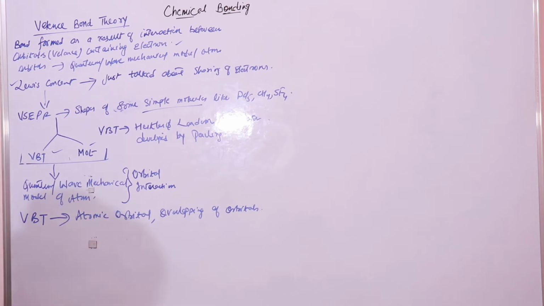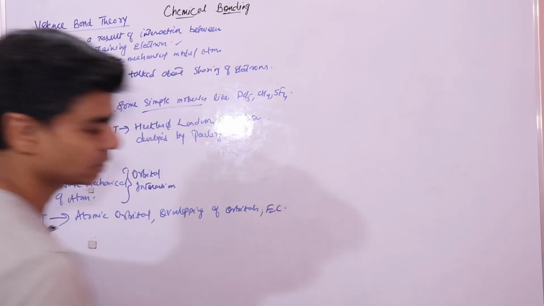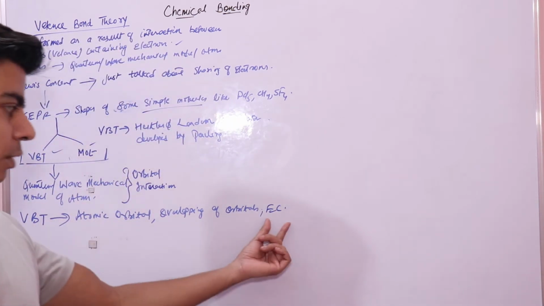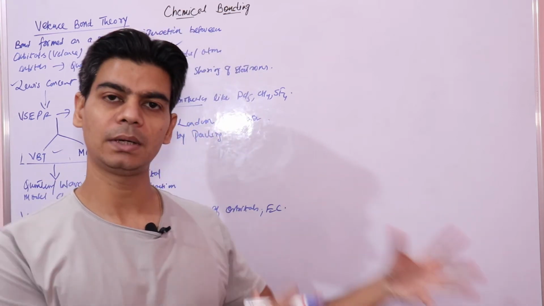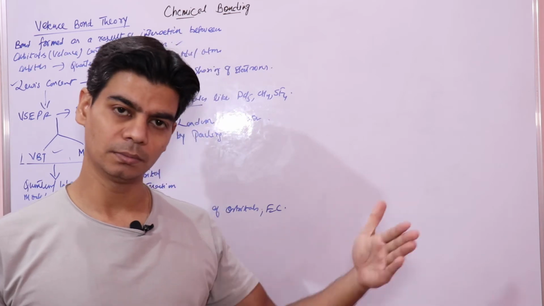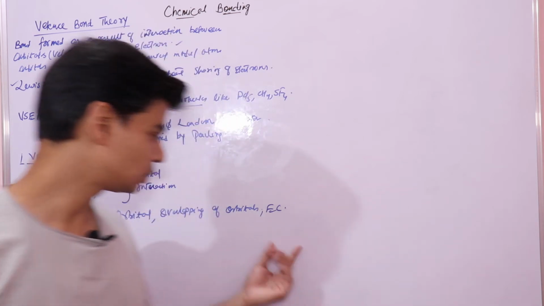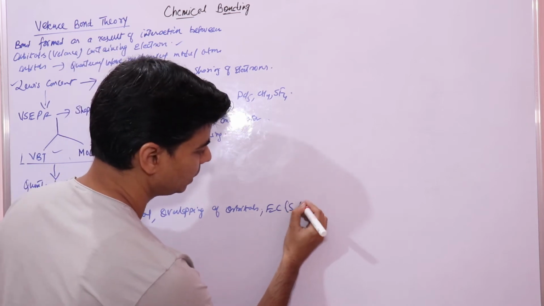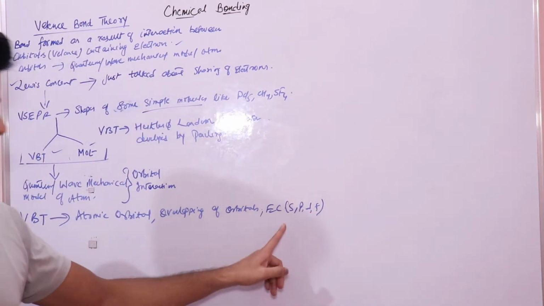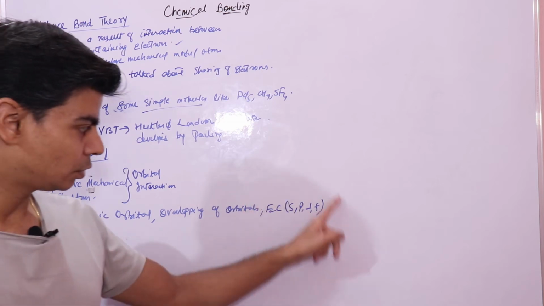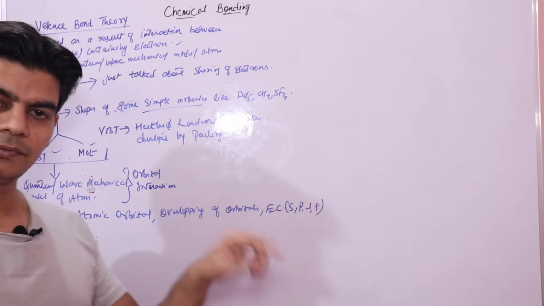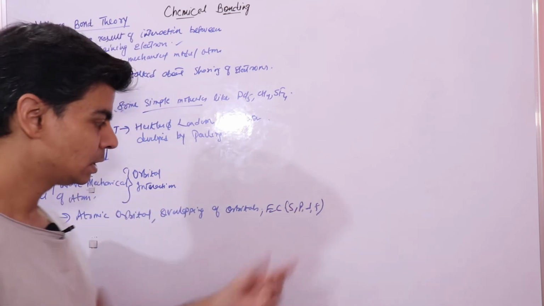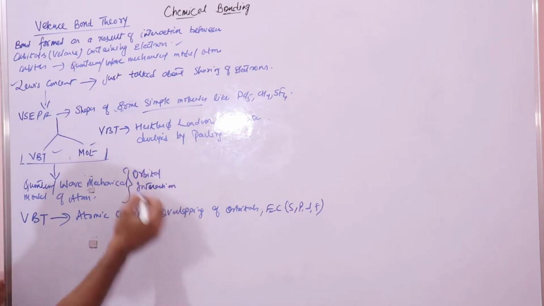And in order to understand the VBT, you should be good with the electronic configuration of atoms. In order to draw the orbital diagrams, or to understand how orbital interaction is taking place, you should first know how to write the electronic configuration in terms of s, p, d and f. Why should electronic configuration be written in orbital notation, like 1s2 2s2 2p6? Because in VBT it is orbital interaction.